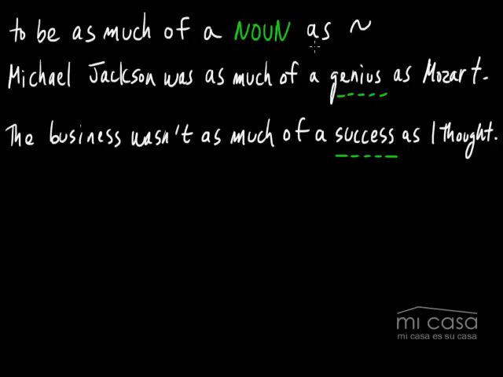So this is a really good usage of this as much as structure, but you have to be careful because again, you can only use it with these kinds of nouns where you can express a degree, okay? I just want to give you one last warning, and then we are going to be done with this as much as structure. When you want to say 뭐뭐뭐 할 만큼, you cannot use the as much as structure. Okay, a lot of Korean people make mistakes doing this, but you just need to be careful. 할 만큼 in English has a completely different structure.